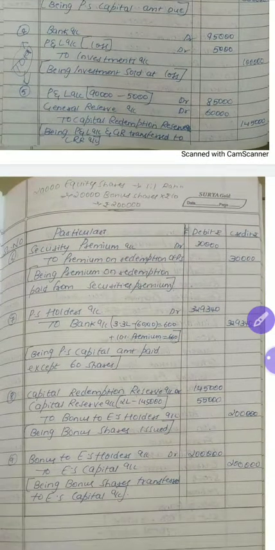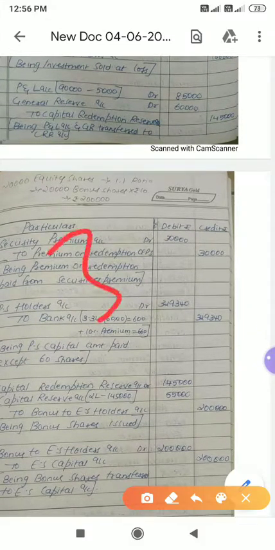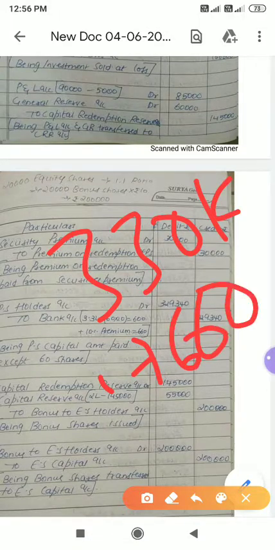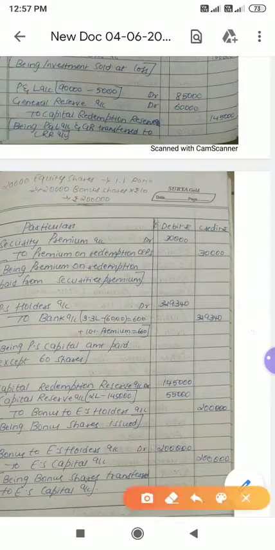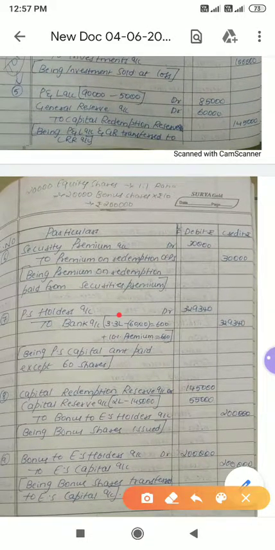See, they are making payment to all the shareholders except for 60 shareholders. That means 3,30,000 minus 660. If you subtract, how much will we get? 3,29,340 we will get. The same amount should be paid to preference shareholders: preference shareholders account to bank account 3,29,340. Okay. Next, they are also issuing bonus shares.